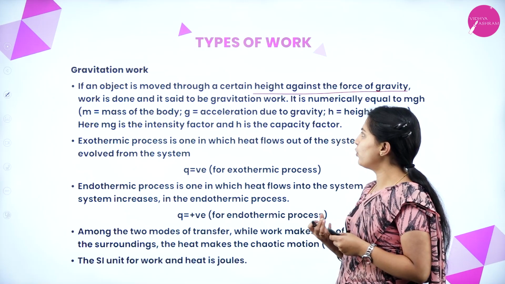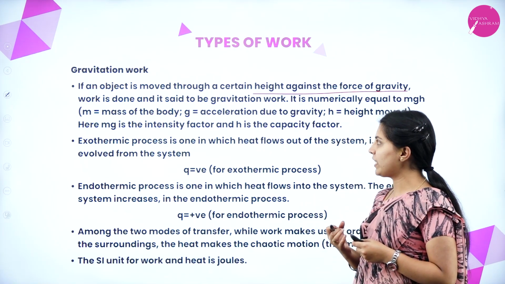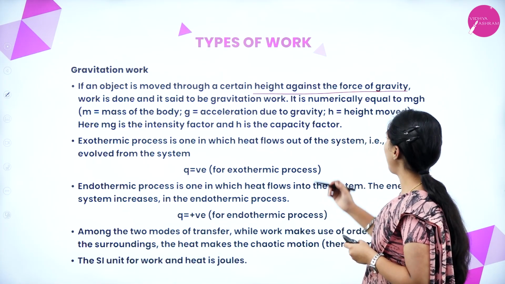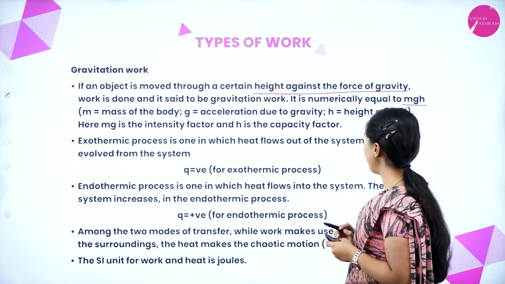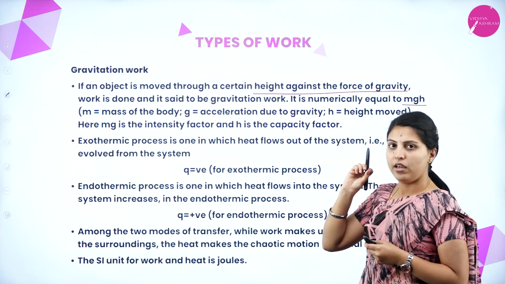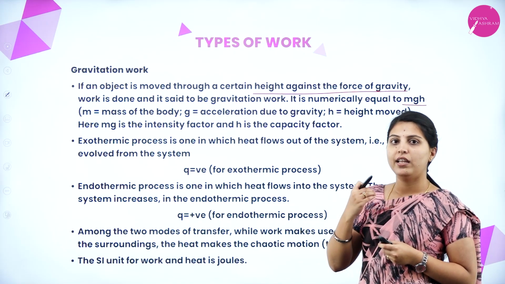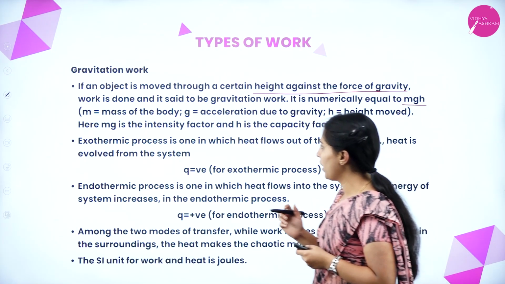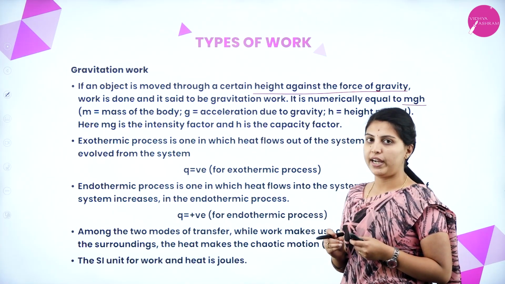If an object is moved through a certain height against the force of gravity, work is done and is said to be gravitational work. It is numerically equal to mgh, mass into acceleration due to gravity and height moved. This is the gravitational work formula. mgh: m is the mass of the object, g is acceleration due to gravity, h is height moved. Here mg is the intensity factor and h is the capacity factor.